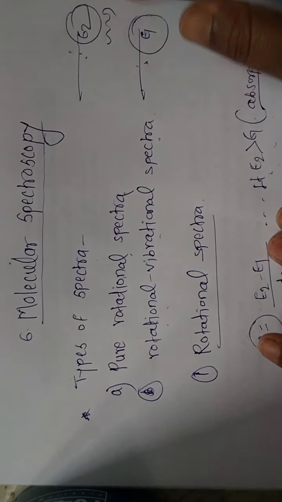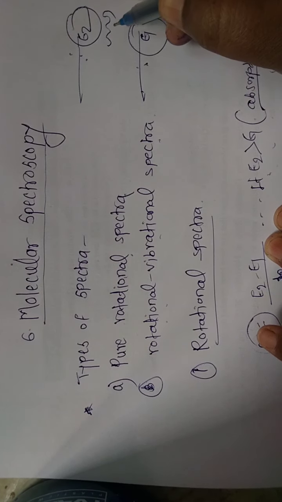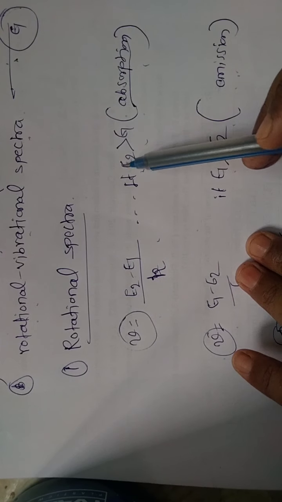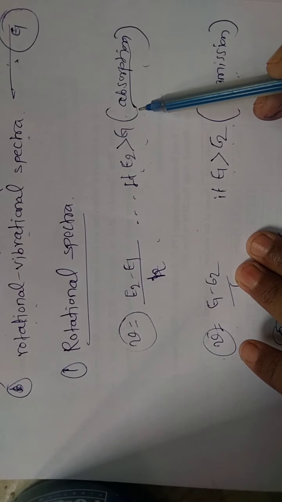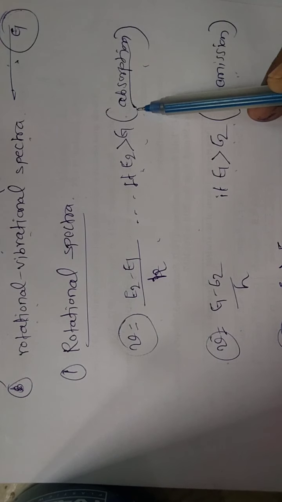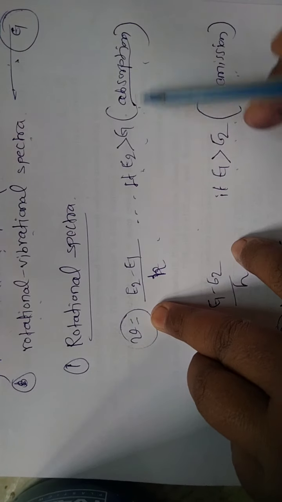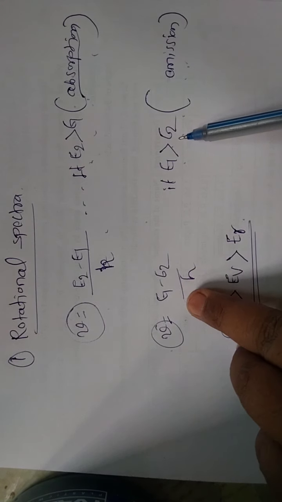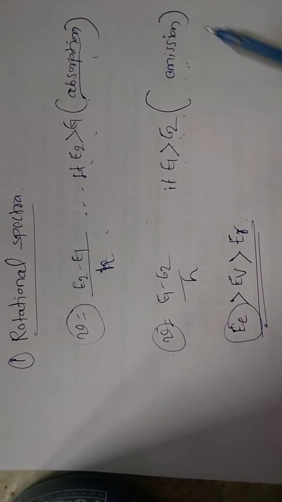So this molecule will emit or absorb radiation, and this will give us a molecular spectra, and this is the frequency of that radiation. When the molecule absorbs the radiation, this is the frequency of that radiation, and when the molecule emits radiation, this is the frequency of that spectra.